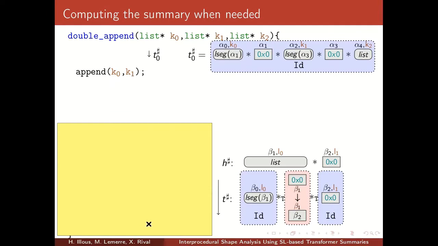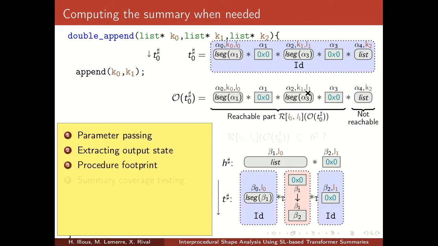So now what happens when the context for which we have the summary is not general enough? Here we have a summary for append, but it only works for the case where the second linked list has only one element. The first steps are exactly the same. Now, this context does not cover the reachable part of the input, because here it can be any non-empty linked list, and here it must have only one element.